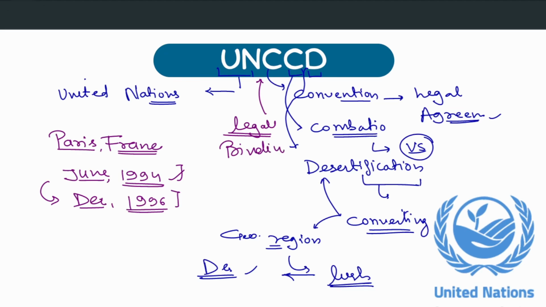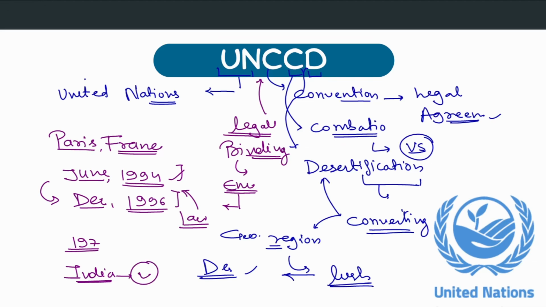So what is the meaning of legally binding? That means the nodal ministry of that country, let's say in India, the environment ministry, has to make some sort of law which promotes some activities or restricts some activities. All right. So it is a framework set up to address the process of desertification. It has 197 parties, and India is also a member. If somebody asks whether India is a member of UNCCD, then yes, India is also a member.